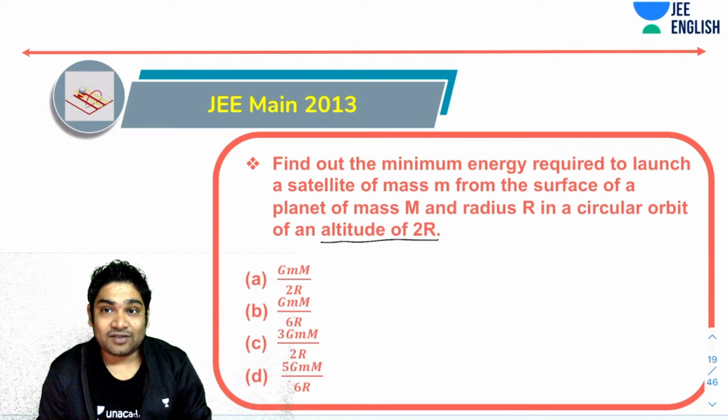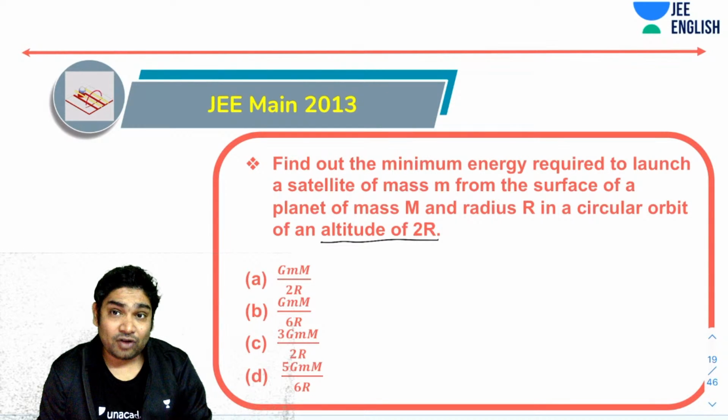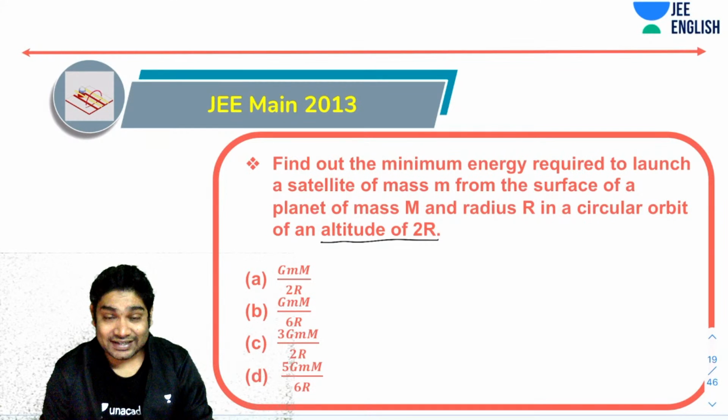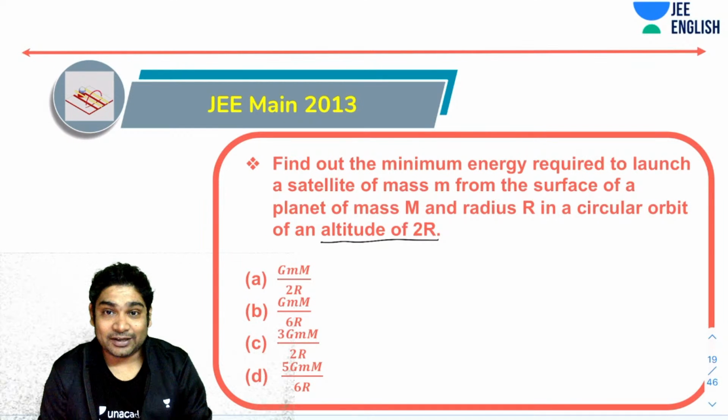What is the energy required to launch a satellite of mass m from the surface of a planet of mass capital M and radius R into a circular orbit of altitude 2R? Let's hurry up with this one. Any ideas? This and one more, and then we'll move to fluid dynamics.